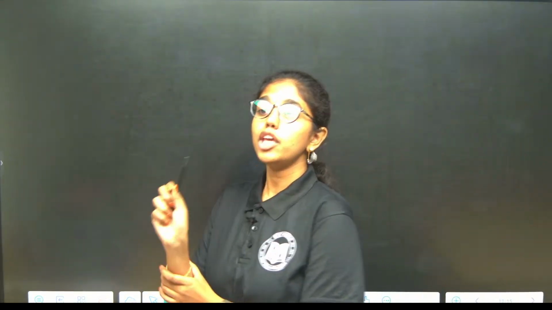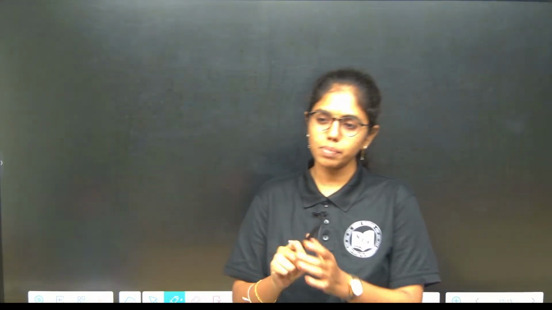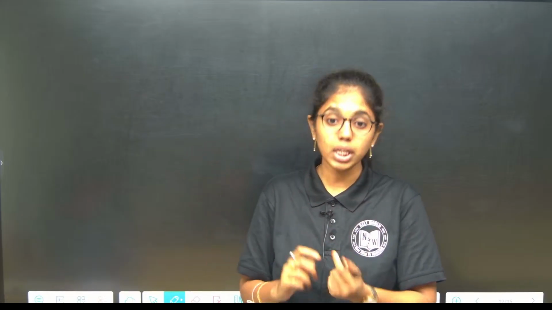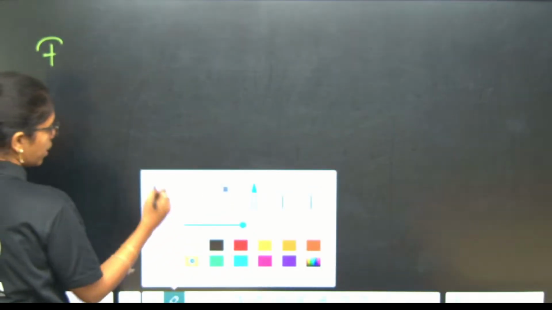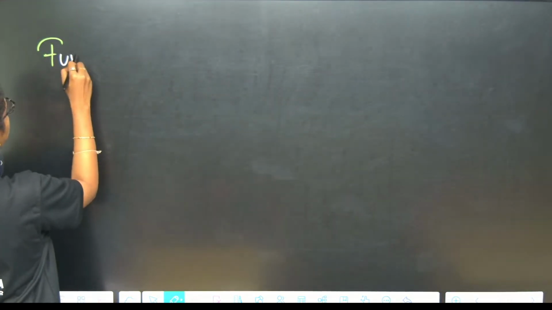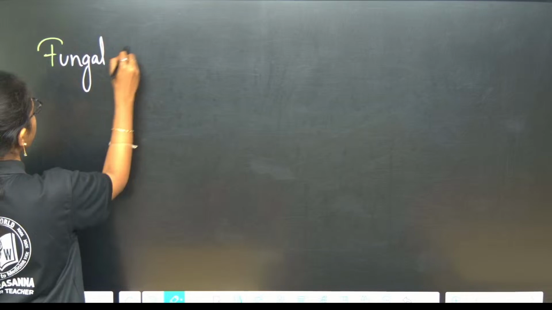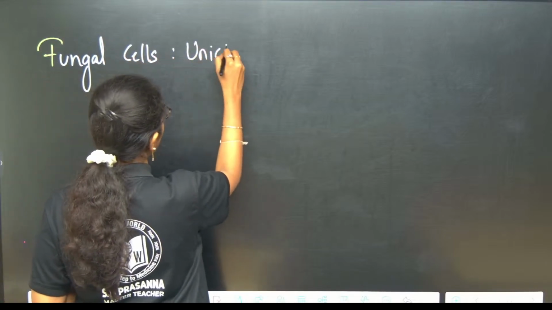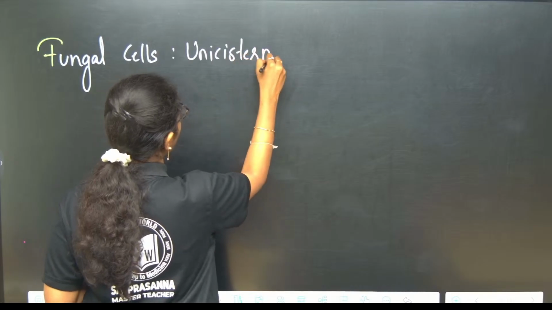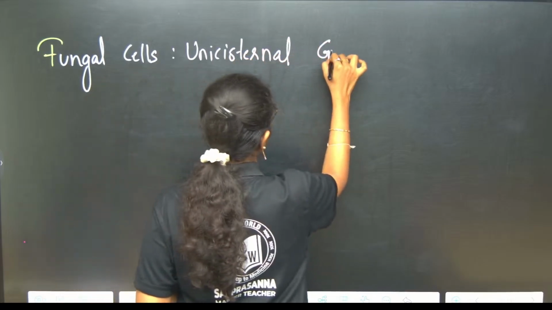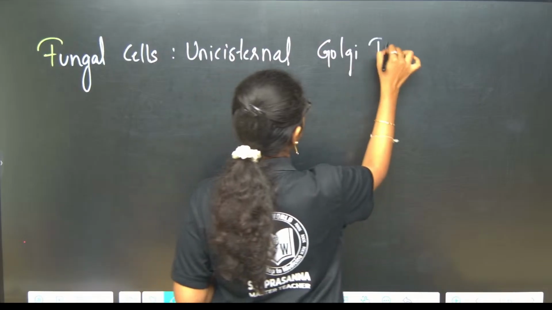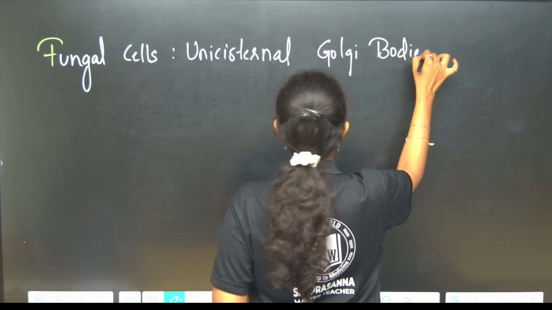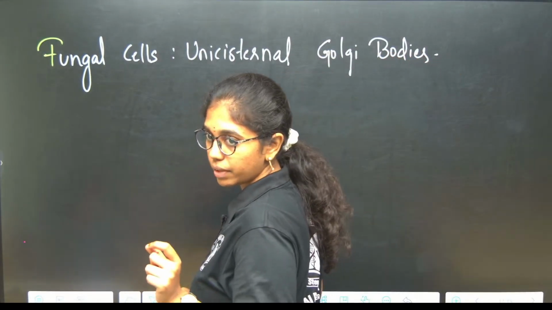You can see unicisternal Golgi bodies, meaning only a single cisterna will be present, in fungal cells. Single cisterna will be present.